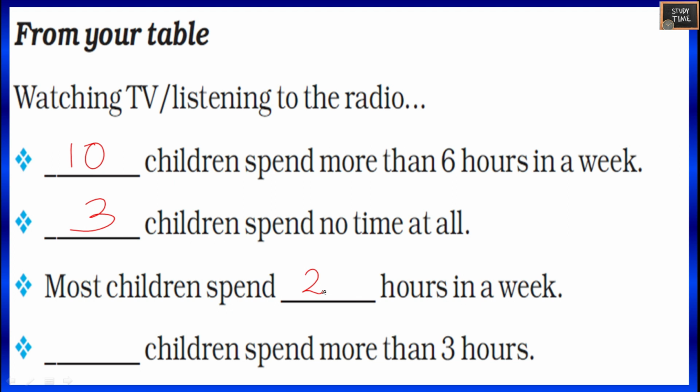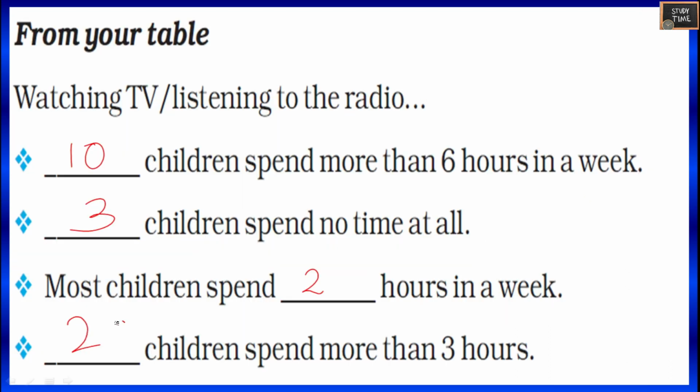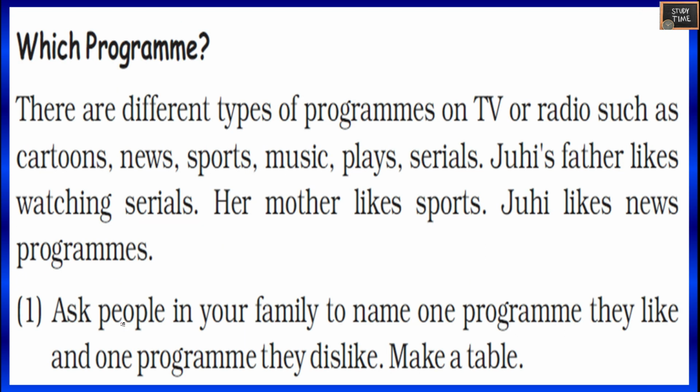Dash children spend more than 3 hours. So more than 3 hours you can consider 4 hours, 5 hours, 6 hours and more than 6 hours. So when you add all these you will be getting 20 here. The answer is 20. Next, which program?